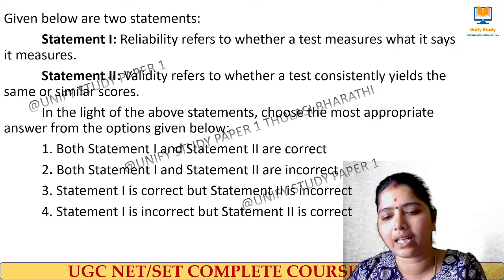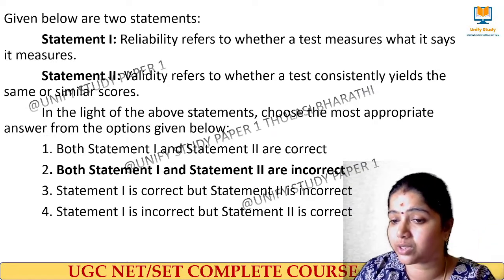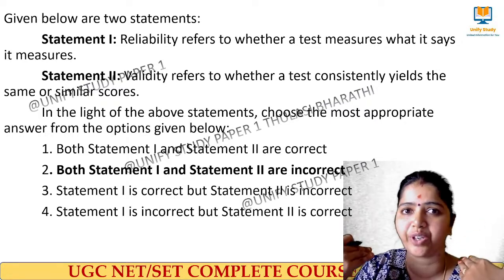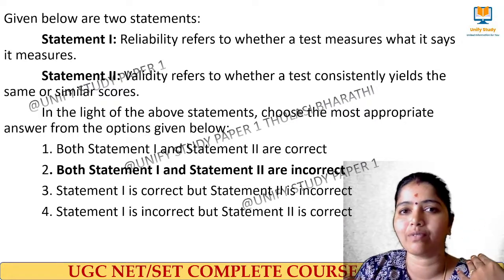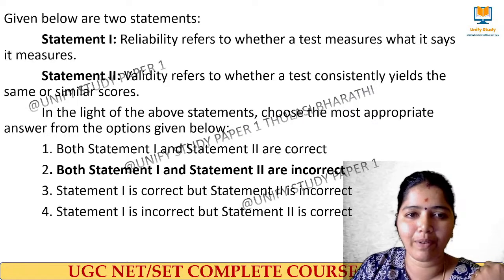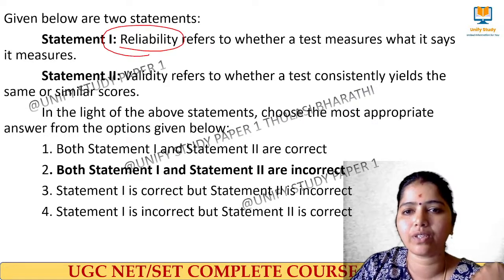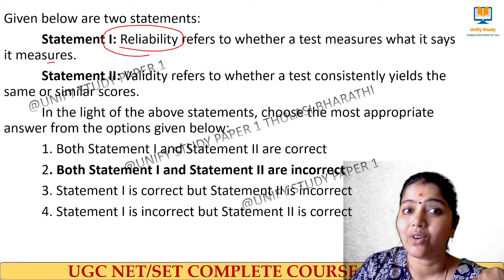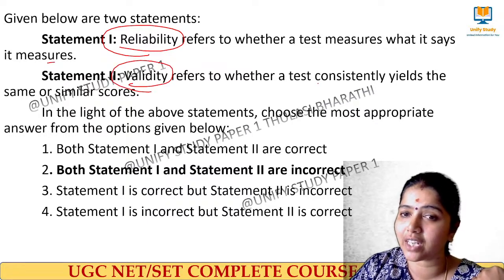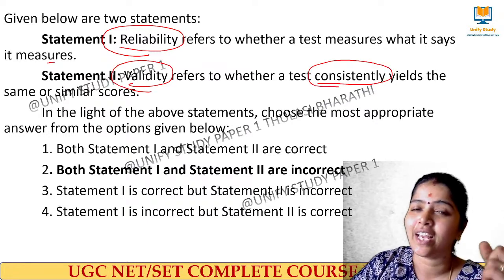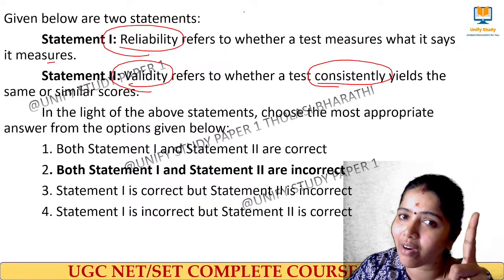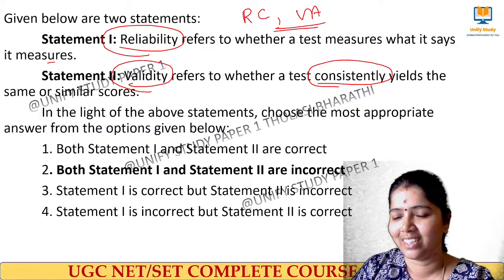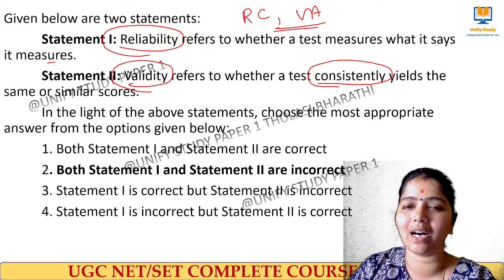The right answer for this question is that both options are false. Those who chose one, what a mistake. Why? I have made a small change. It says reliability refers to whether a test measures what it says it measures, and validity refers to measuring a test consistently. In the beginning I mentioned this. You remember or not? RCVA. I made a mistake on purpose.